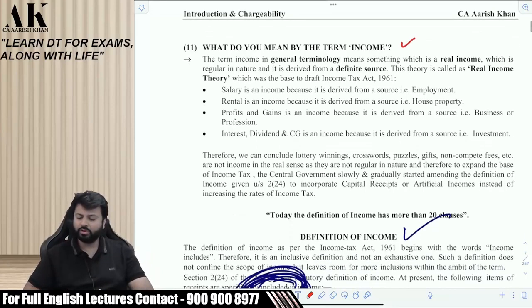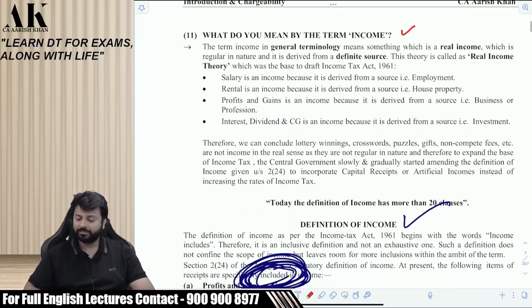Therefore, we can conclude lottery winnings, crossword puzzles, gifts, non-compete fees, etc. are not income in the real sense, as they are not regular in nature, and therefore to expand the base of income tax, the central government slowly and gradually started amending the definition of income given under section 2(24) to incorporate capital receipts or artificial incomes instead of increasing what? The rates of the income tax. Are you clear? Please say.